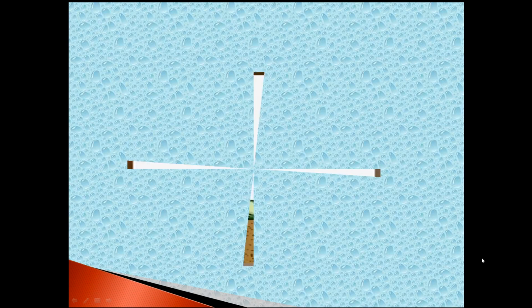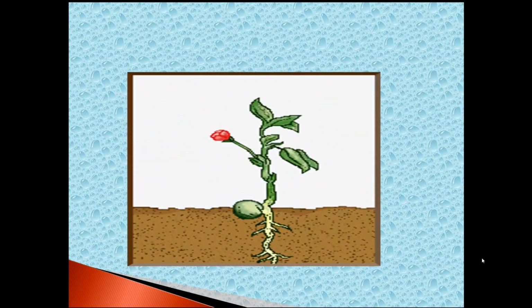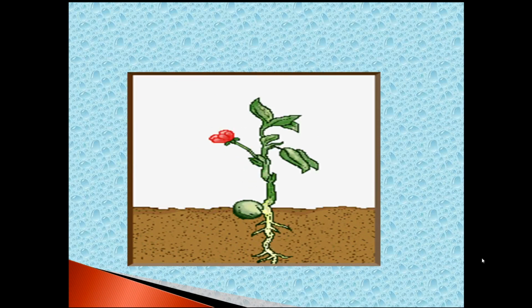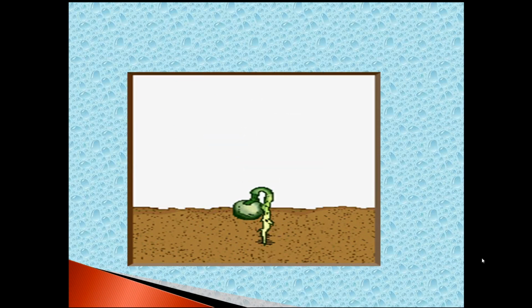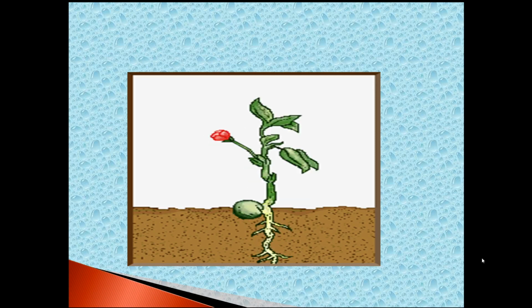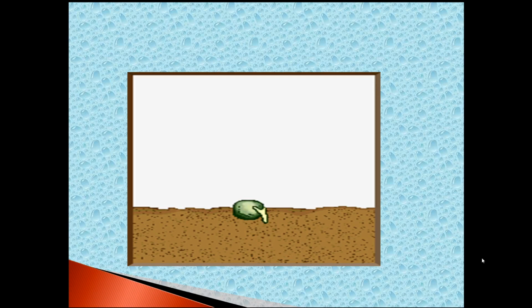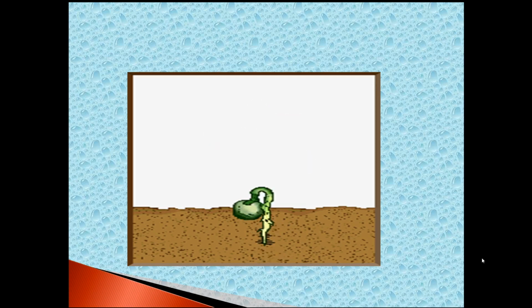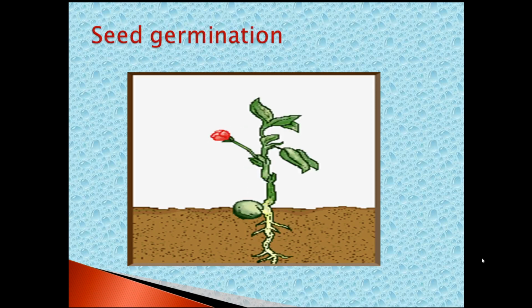First, it explains how a seed develops into a new plant. What do we call that? Seed germination.